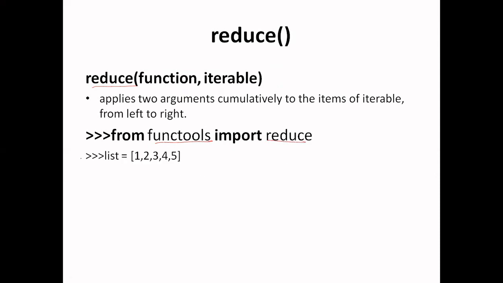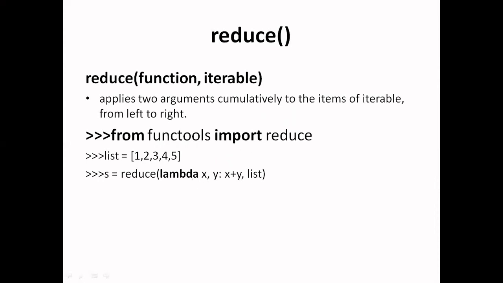Here I am taking a list as an iterable object which again has 5 elements, and then I will call the reduce function over this. We will pass the first argument as a function, that means a lambda function, which takes two elements and returns the sum of these two elements. So basically this lambda function takes two parameters and returns one single element. That means it is reducing two elements into one.